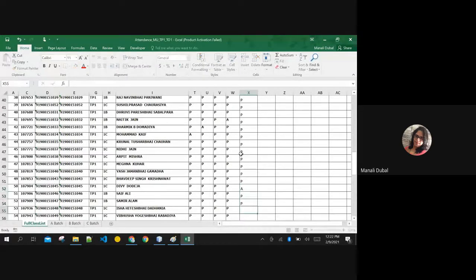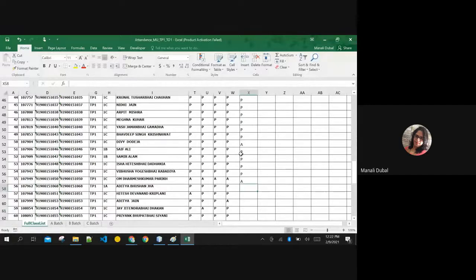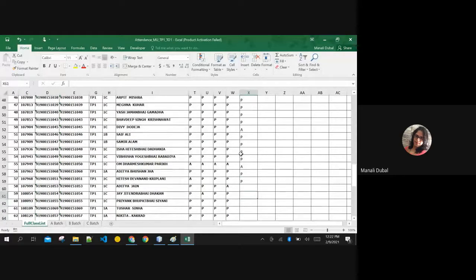Saif Ali, Samir Alam, both are there. Isha. Yes, ma'am. Yes. Vibhusha. Present, ma'am. Yes. Om Parik. Aditya. Yes, ma'am. Present. Aditya. Yes. Kriplani. Both the Adityas are present.